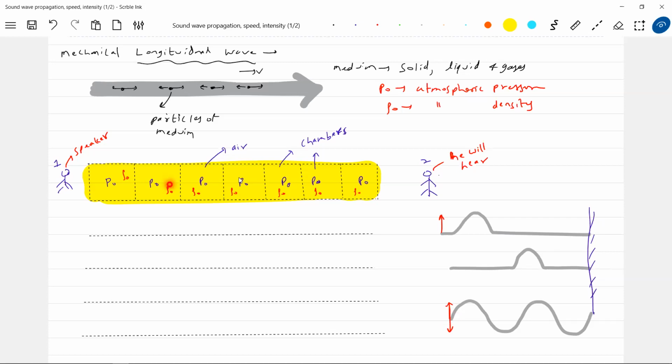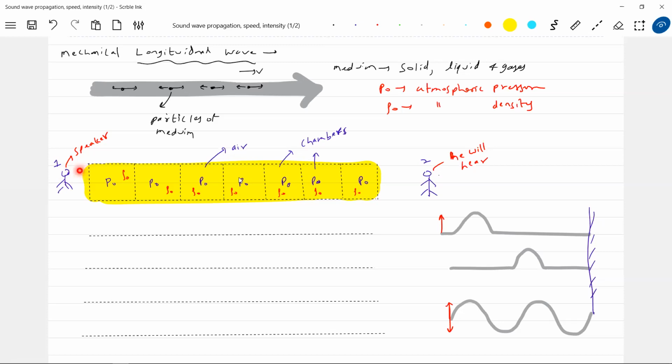Okay, that one is like a pulse. This is a wave. A pulse is also a wave, but to make a difference, we'll call this a pulse propagation and this a wave propagation. Now this person will say hi. When he says hi, he should open his mouth, no? So then what will happen here?